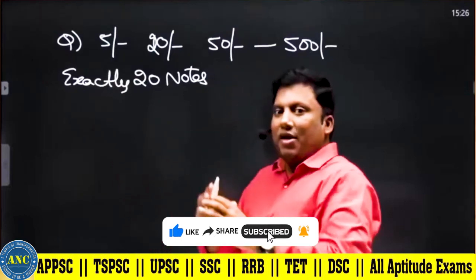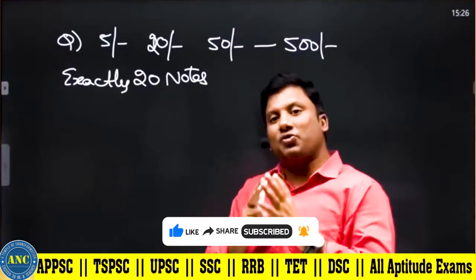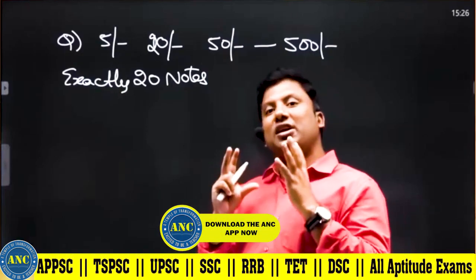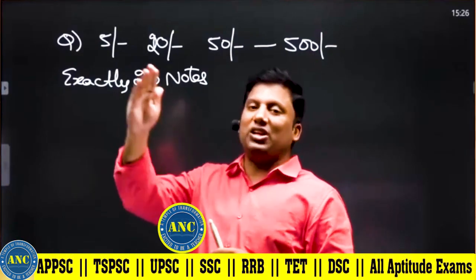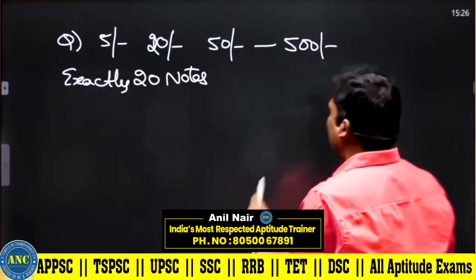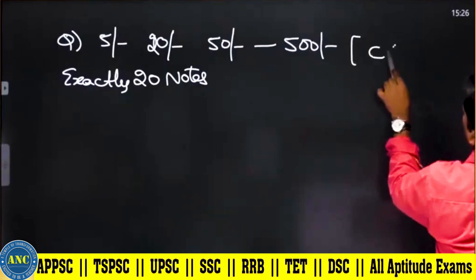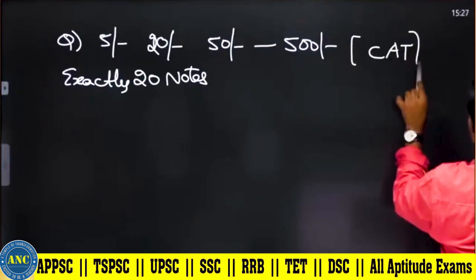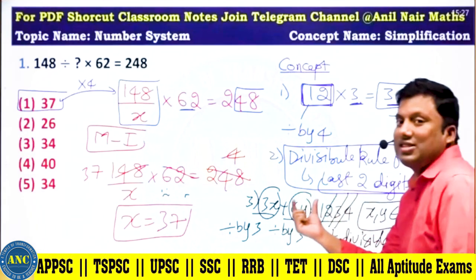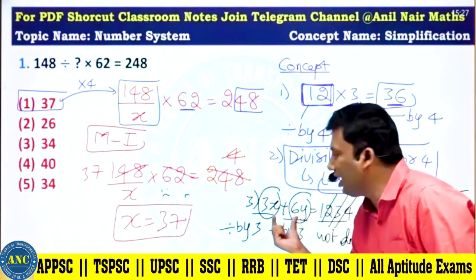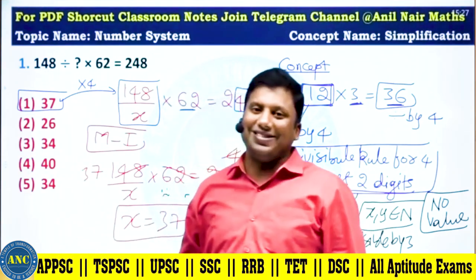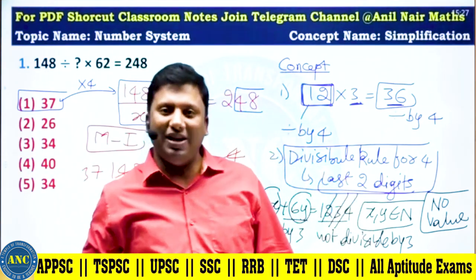There are 5 rupee notes, 20 rupee notes, and 50 rupee notes. Totally that person has to give 500 rupees to his friend, and the condition is he has to use exactly 20 notes. The same divisibility rule, how it is asked in the CAT exam, we will see. We have seen how it is asked in CMAT and other SSC related examinations, and how the concept can be used in clerk related examinations. This is the beauty of thematic based learning.